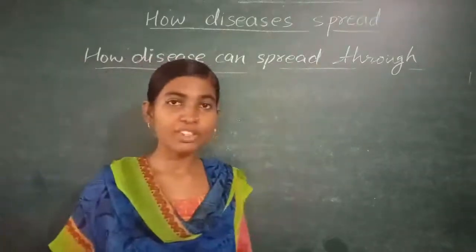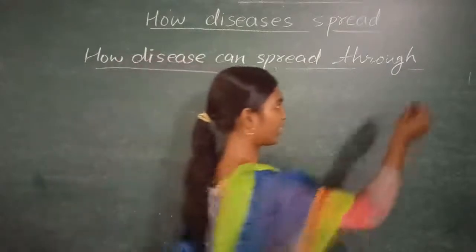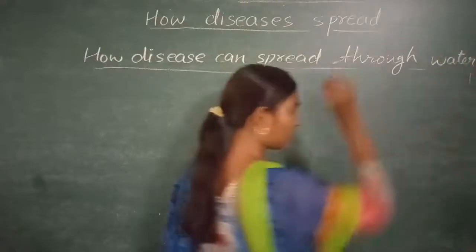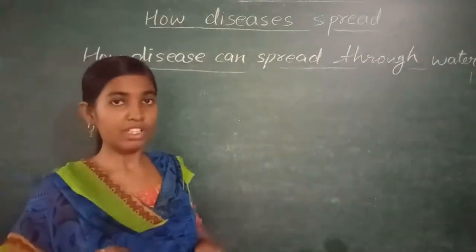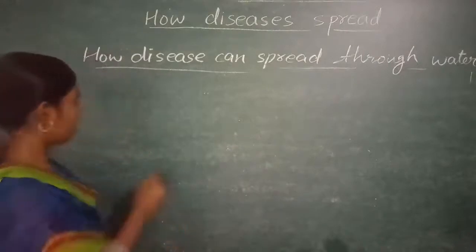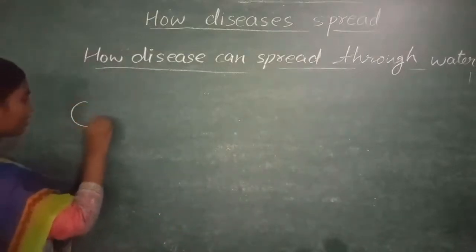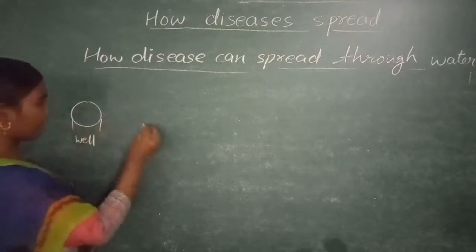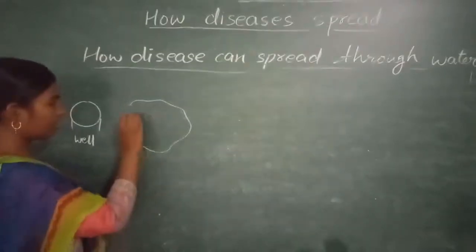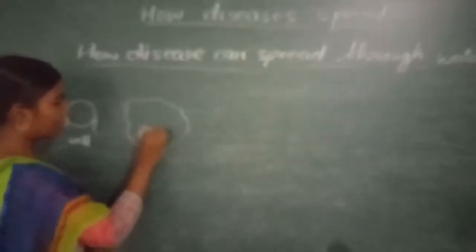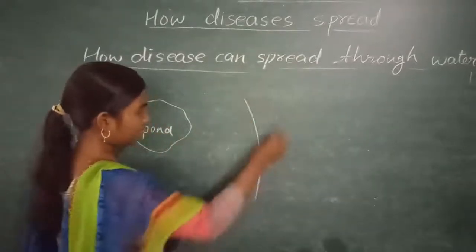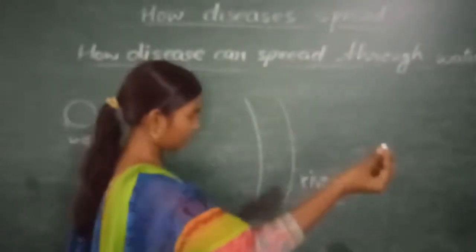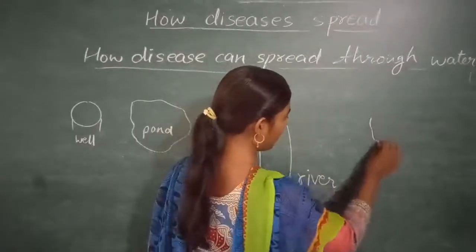Now we will see how disease can spread through water. For this we need to see what the resources of water are. First resource of water, well, pond, river, and ocean.